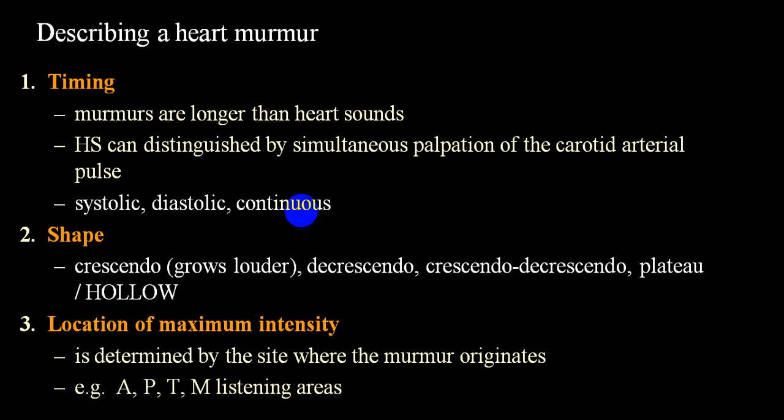This is just introduction. Now, in a diagram, I'll show you if the murmur is increasing in intensity, we call it crescendo murmur. If the murmur is decreasing in intensity, we call it decrescendo murmur. Now, if it starts with a murmur and it is becoming loud and then again it is becoming soft, we call it crescendo-decrescendo. If it is of the same intensity all throughout, we call it a plateau or we call it a hollow murmur. These are the common words which are utilized as far as the shape is concerned.